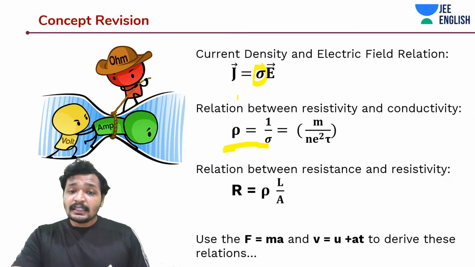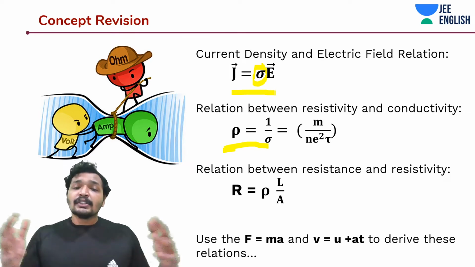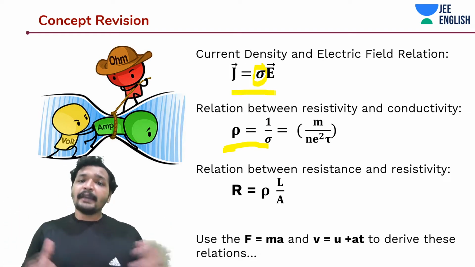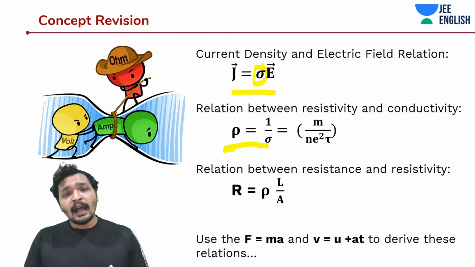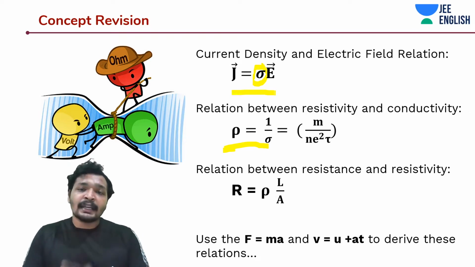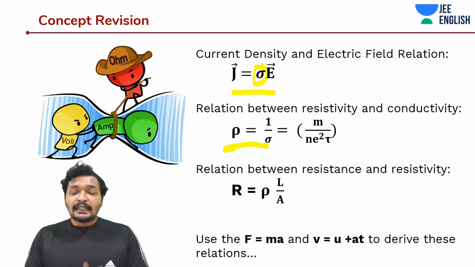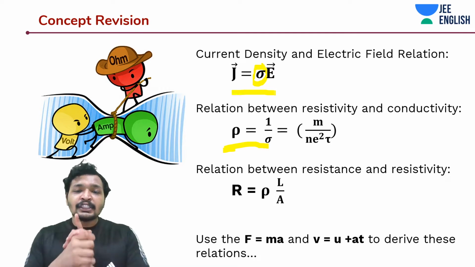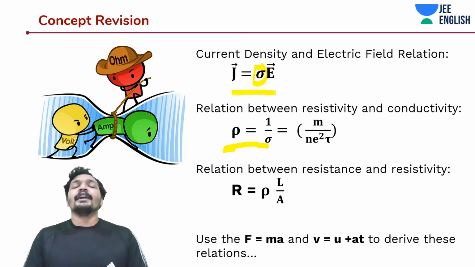And in fact, this equation makes a lot of sense. So let's say I have an electric field of a higher magnitude, then I would have a higher current density. And remember guys, current density is a vector quantity. It has magnitude and direction. And the direction of current density is in the direction of flow of positive charges or opposite to the flow of negative charges.